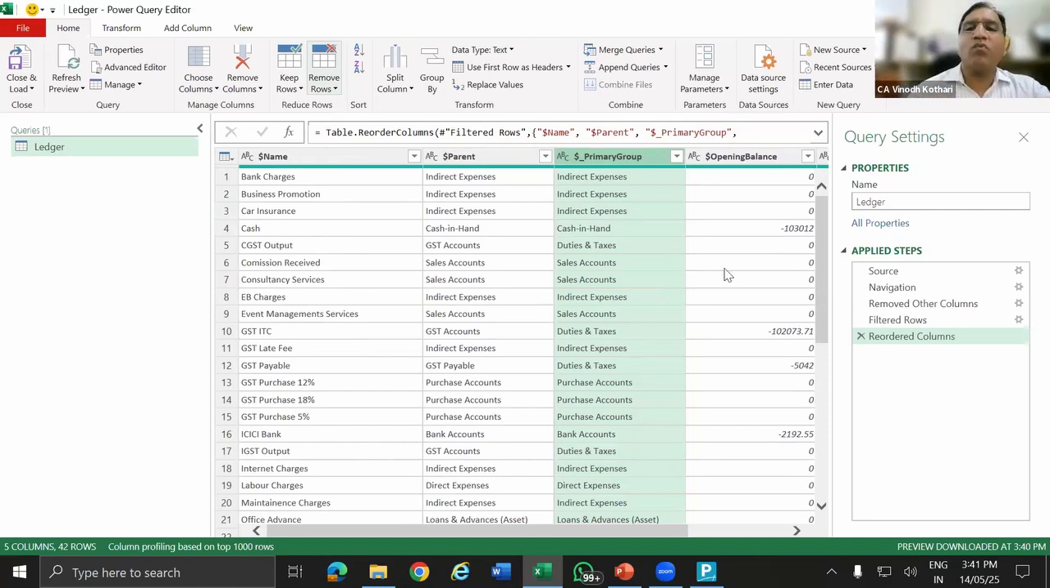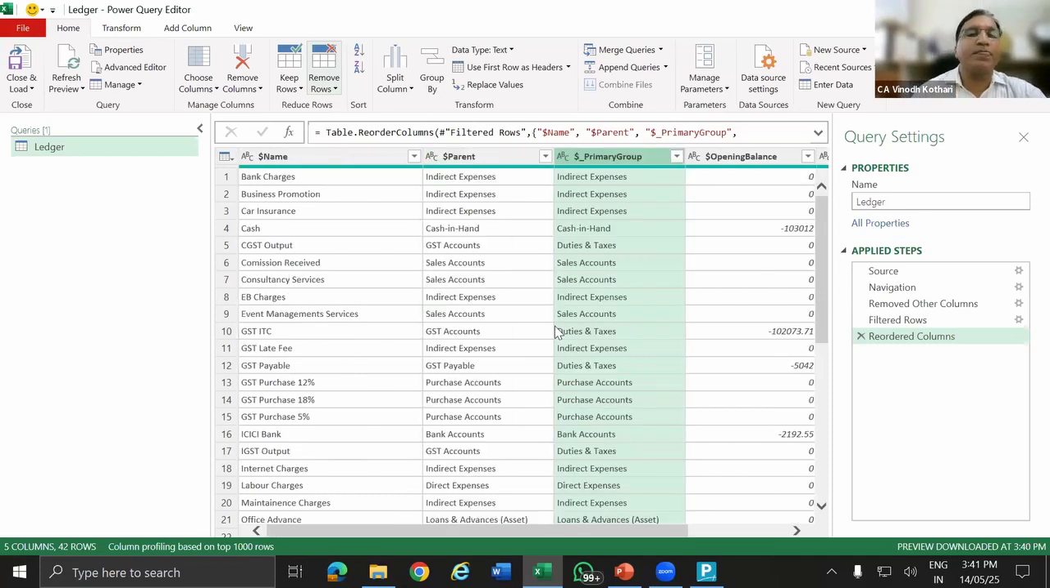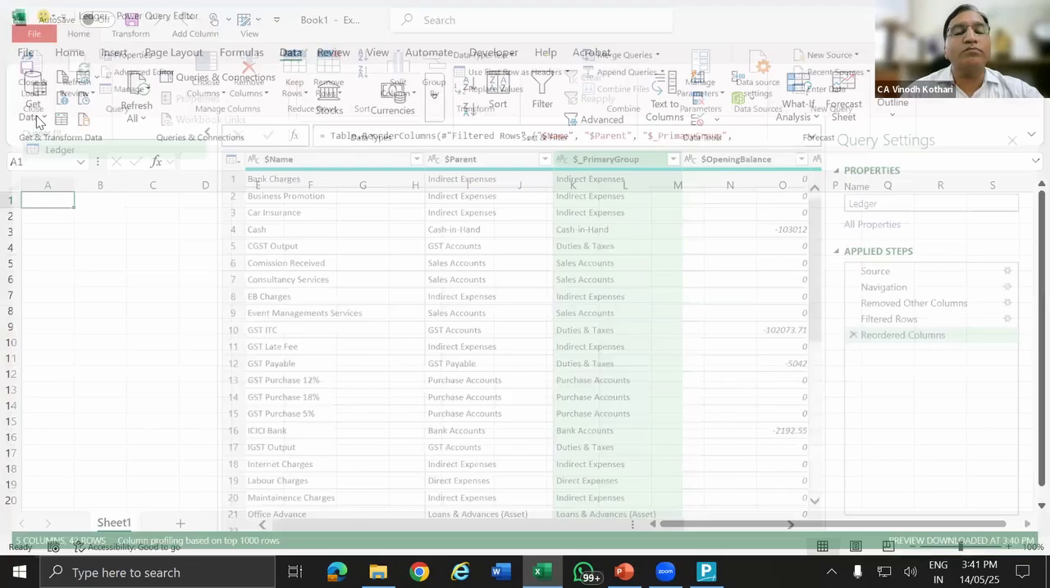Now before this, one thing is that there will be some ledgers with an opening balance and then there will not be a closing balance. So we need to create further steps to extract that, but those steps I'm not taking. Anyway, I'm going to provide you the template. All those steps are already covered in that template. So once this is done, what I'm going to do is Close and Load To,